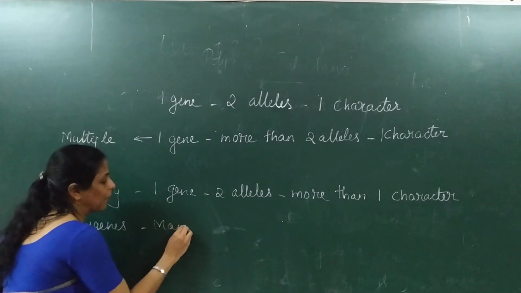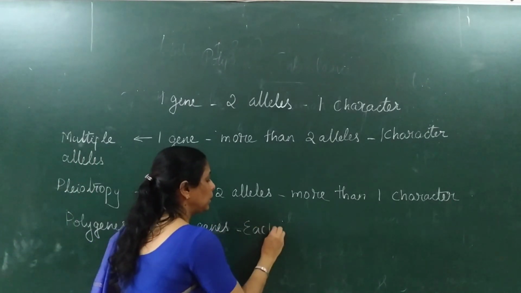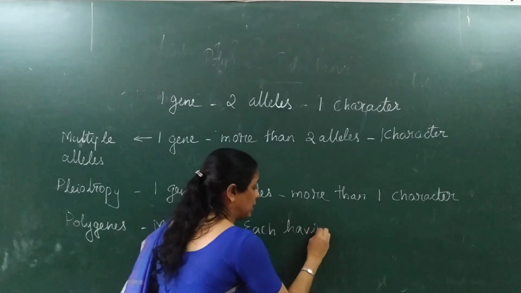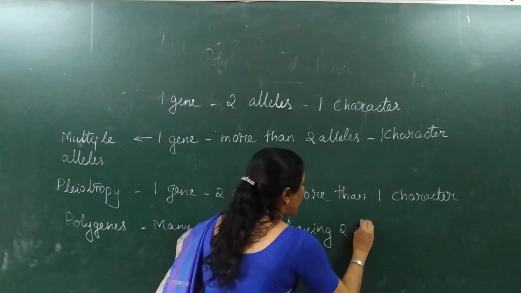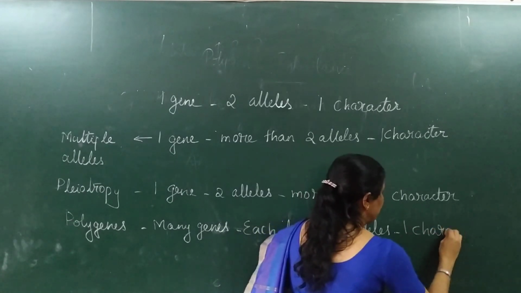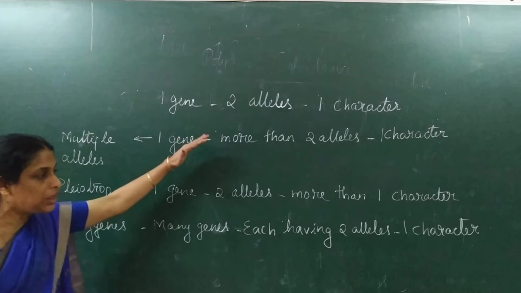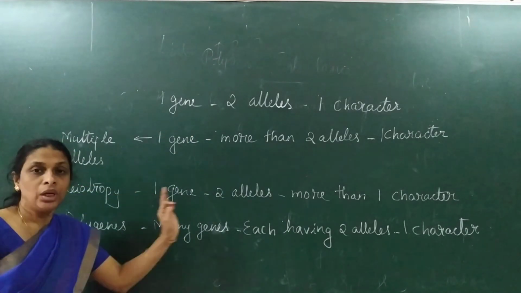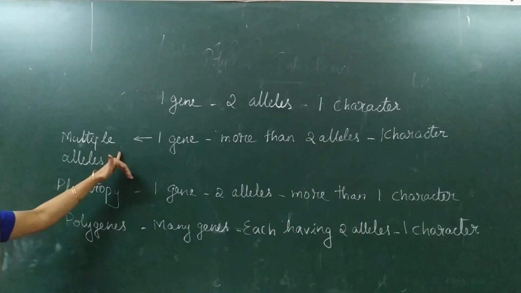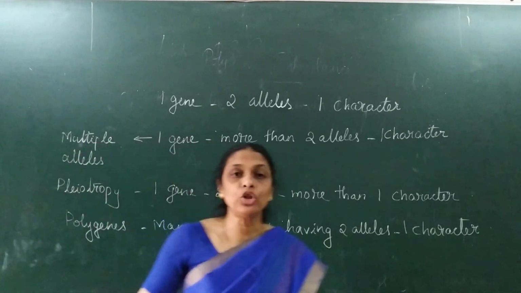Many genes, each gene having two alleles, but the character is again one. Okay, so these are the key points that you have to remember when you study multiple alleles, pleiotropy and polygenes. So don't get confused.